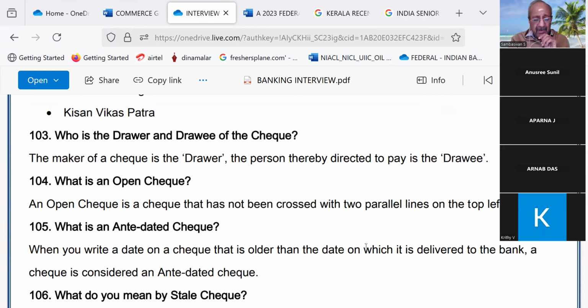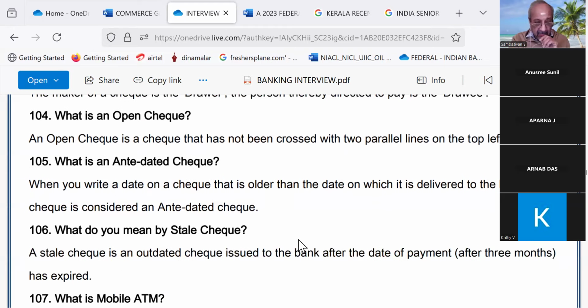The bank in this case is the bank with which you are having an account. Sir, SBI. Yeah, that's right. Continue. 104. What is an open check? Open check is a check that has been crossed with two parallel lines on the top left corner.